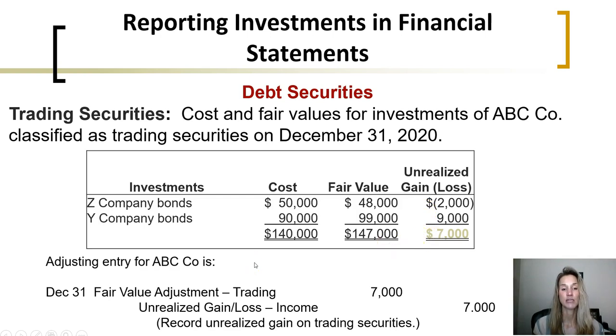An adjusting entry would need to be made to record that unrealized gain. We would debit the fair value adjustment account for trading of $7,000 and credit the unrealized gain for $7,000.